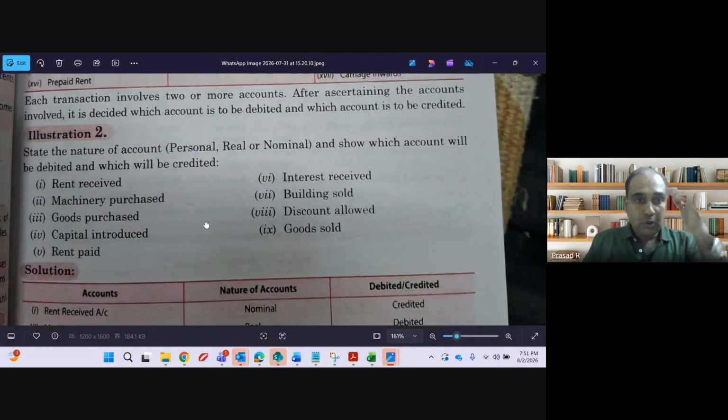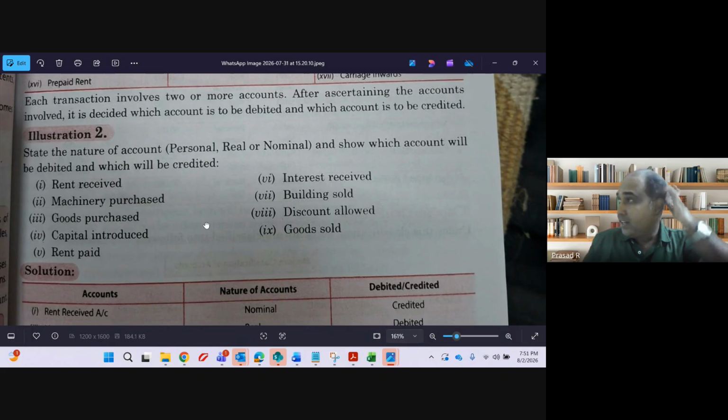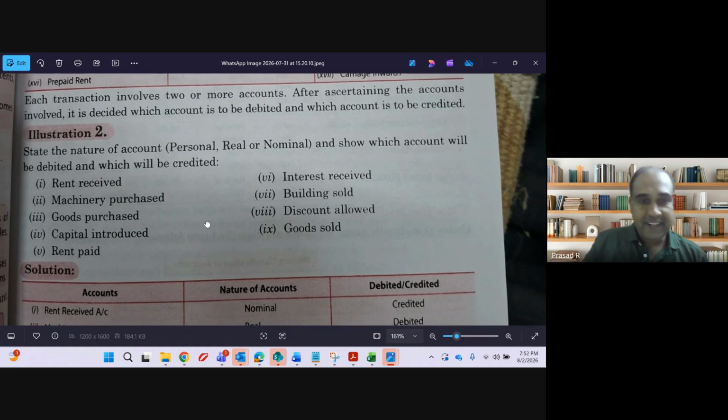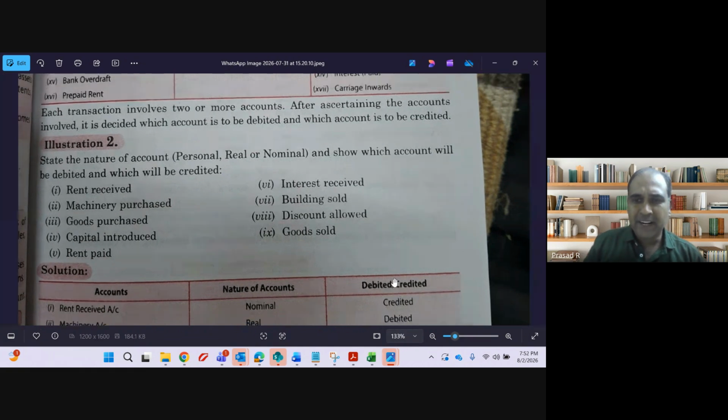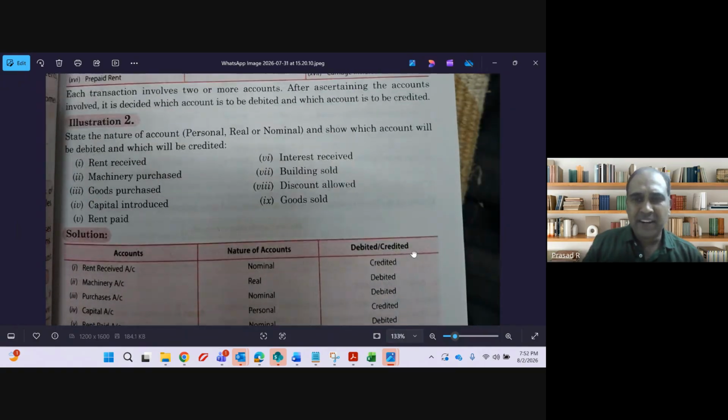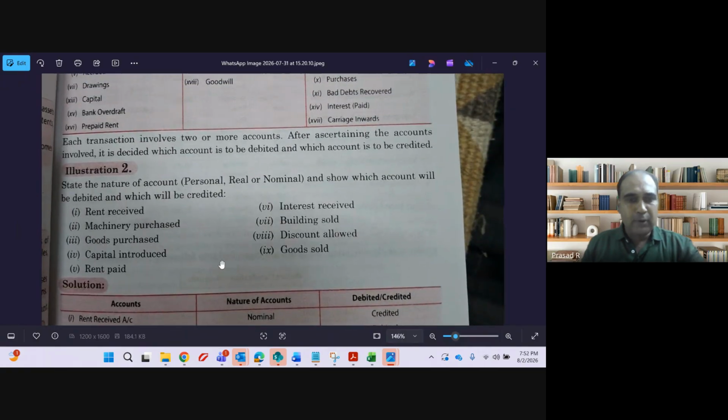In case of rent received, the accounting entry is cash account debit to rent received. Debit what comes in, credit all income and gain. Let us first talk about category alone, guys. Forget about debit and credit. We will understand this later also.